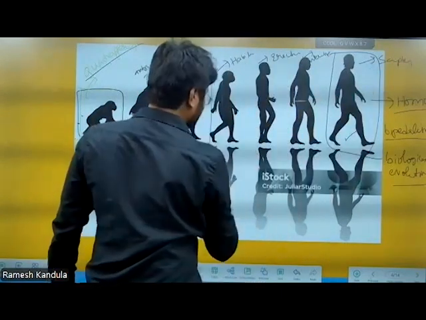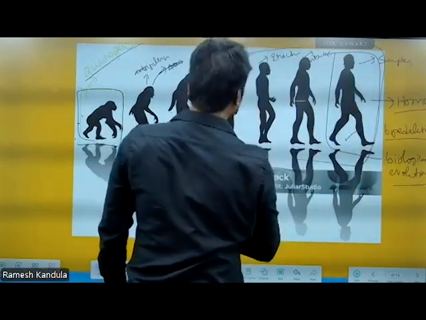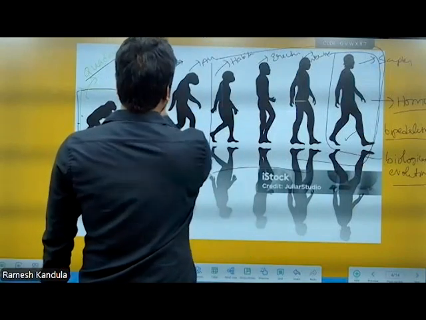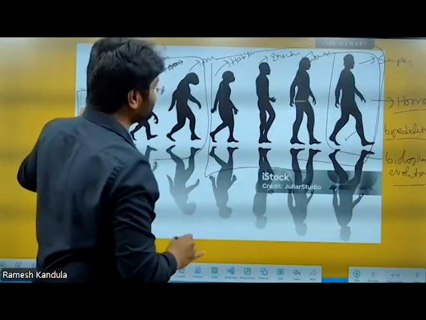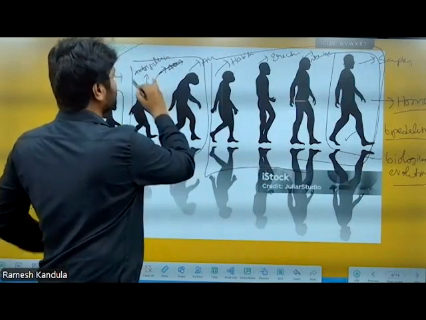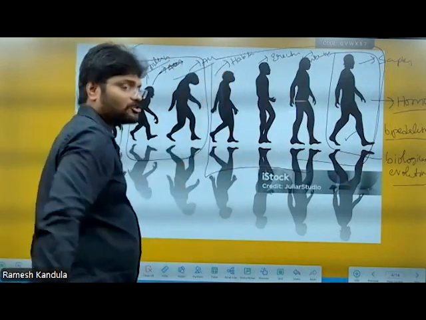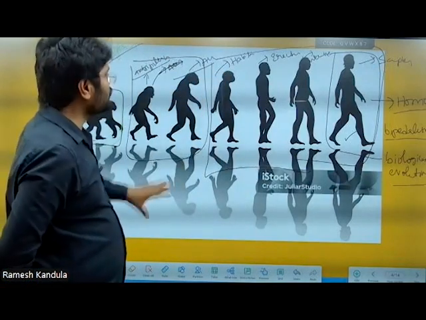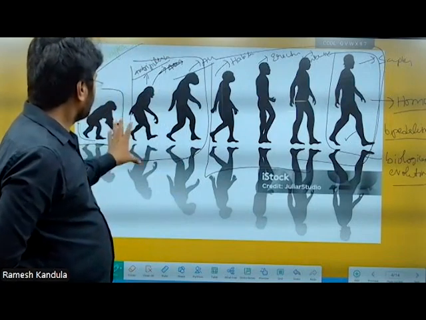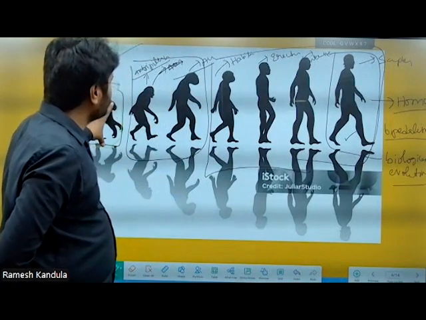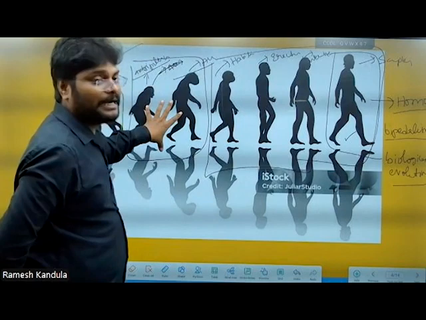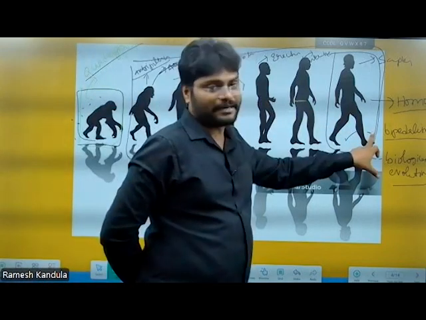From here onwards, the Homo genus or hominin. These are the intermediaries between Dryopithecus and the Homo genus: Ardipithecus, Australopithecines, and Paranthropus. Dryopithecus is quadrupedal, this is semi-bipedal, and this is fully bipedal.